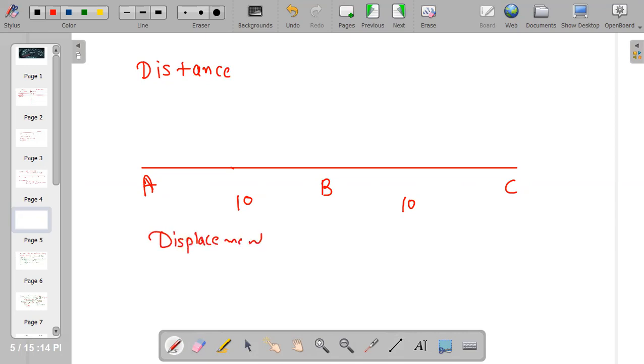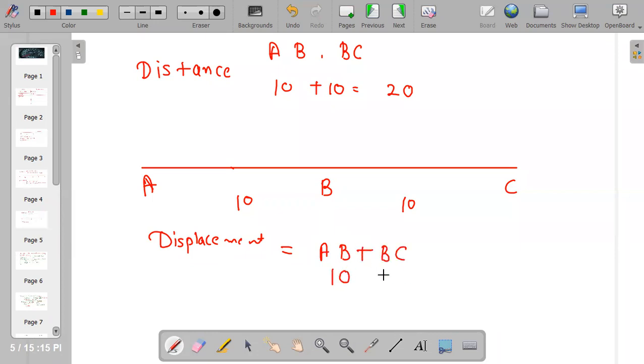Now what happened? I'm writing a question here. A to B and B to C. Okay, what is distance? 10 plus 10. Total distance is 20. Okay, now what is displacement? 10 plus 10. A to B plus B to C, that is 10, and that is 10.